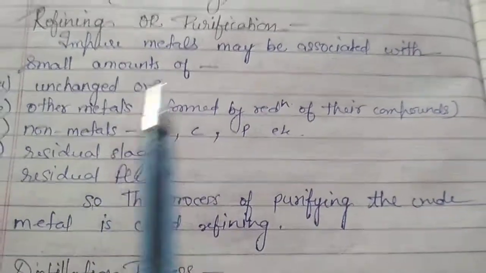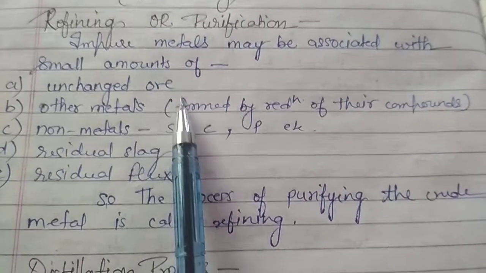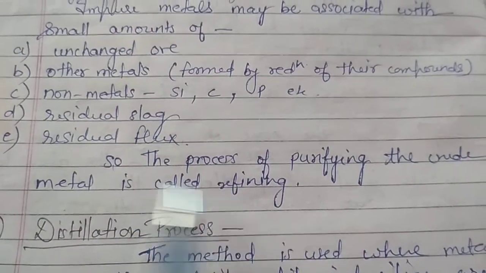So the process of purification of this crude metal is known as the purification or refining process.